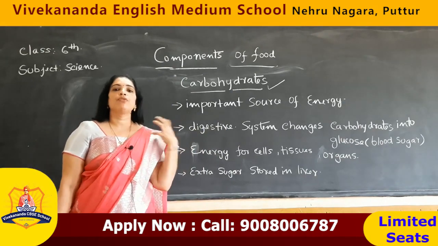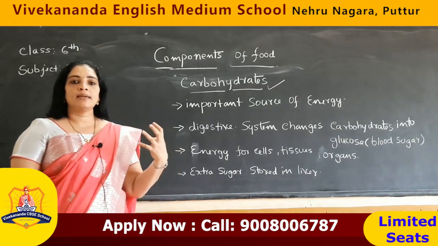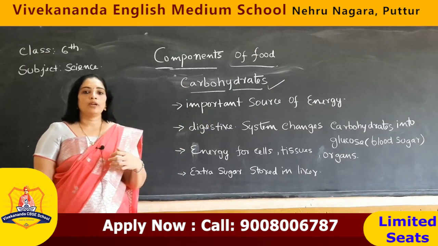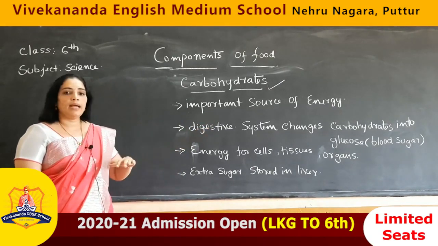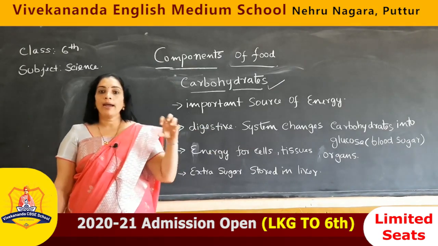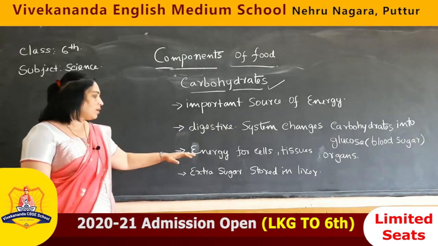Means whichever food or dishes we are eating, the carbohydrates present in that food are an important source for our energy. So whatever food we are eating, our digestive system changes the carbohydrates present in that food into glucose.